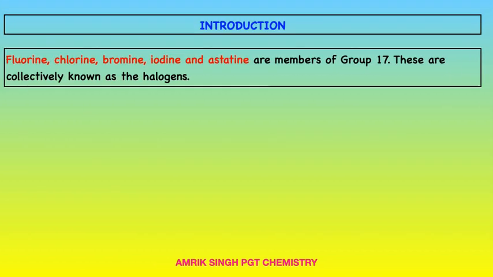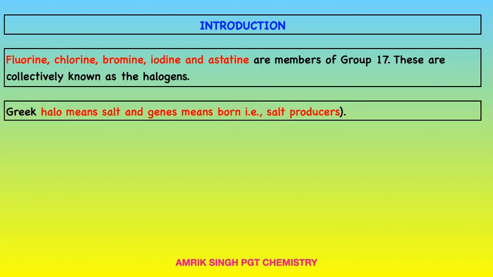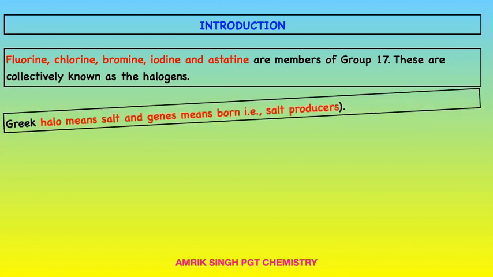Introduction. Group 17 elements fluorine, chlorine, bromine, iodine and astatine are members of group 17. These are collectively known as halogens. Greek halo means salt and gen means born, that is, they are salt producers.